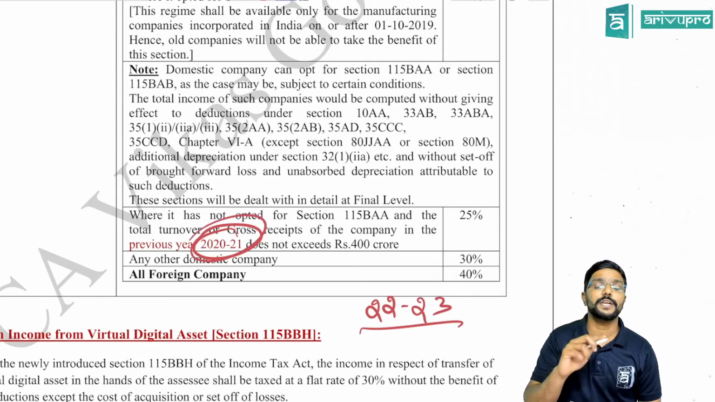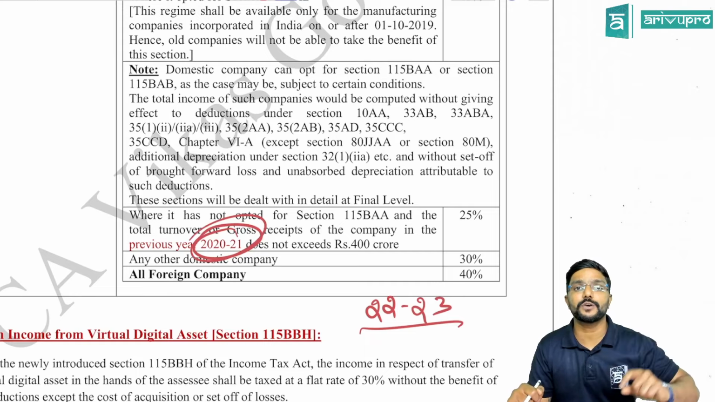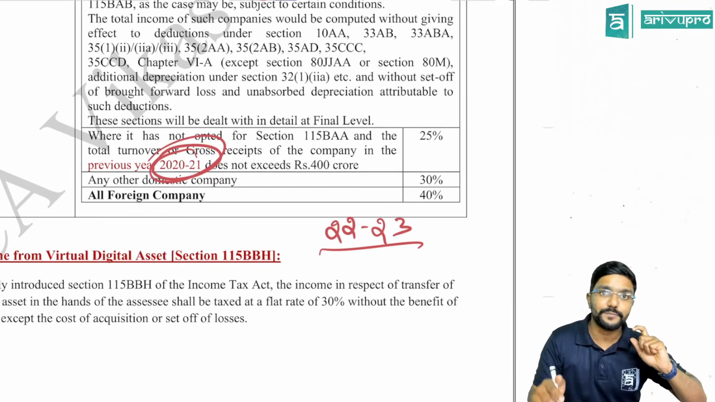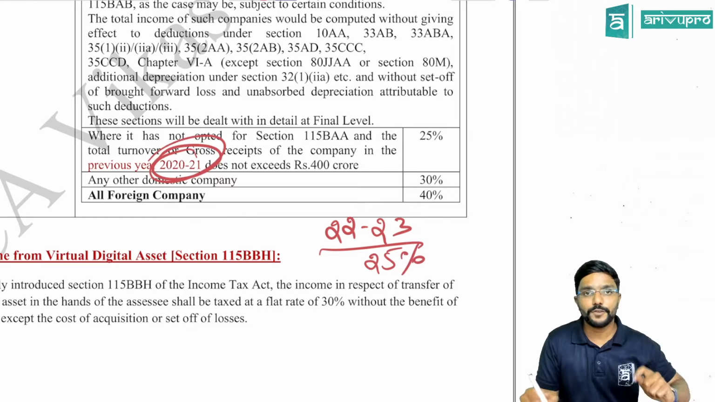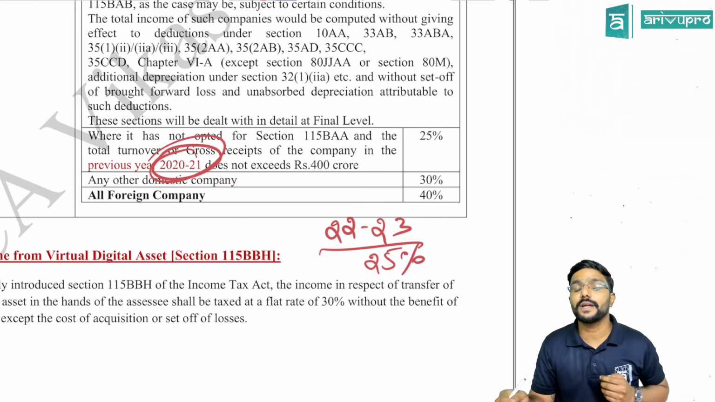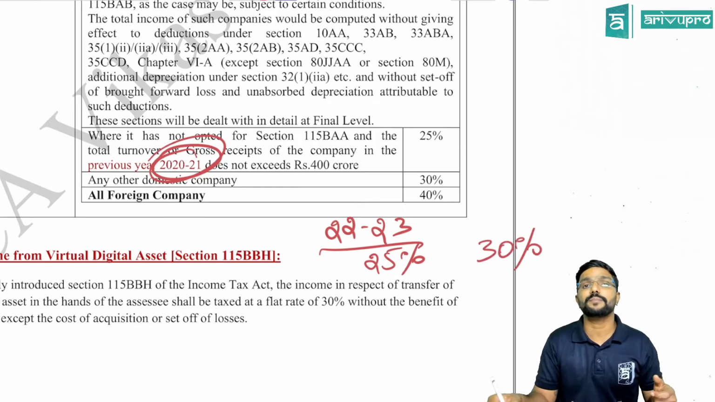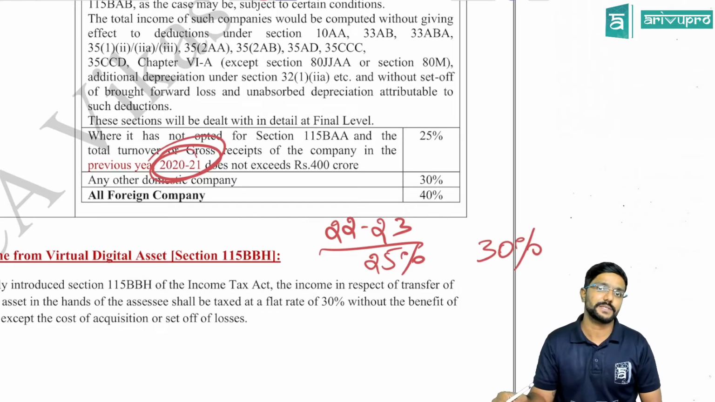in 2021. If the turnover of that domestic company is up to 400 crore in 2021, in that case, the tax rate for the previous year 22-23 would be 25%. If not, if the turnover in the year 2021 is more than 400 crore, then the tax rate applicable would be 30% for the previous year 22-23 for that domestic company, guys.